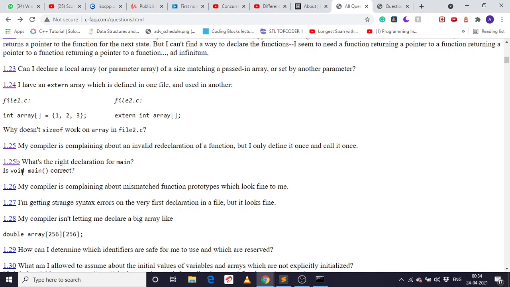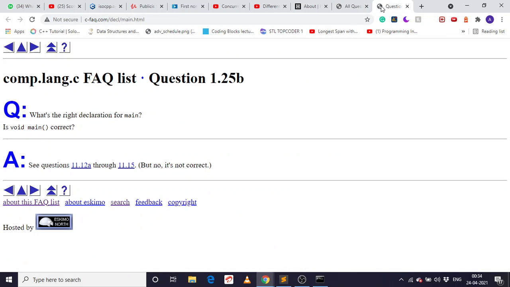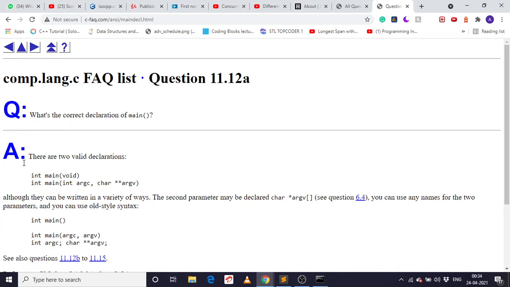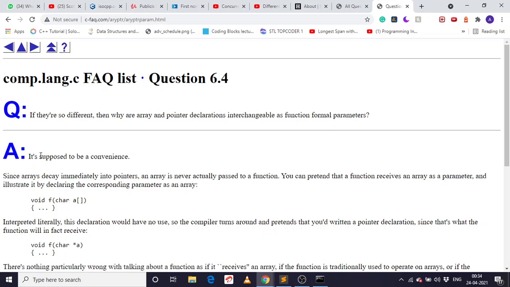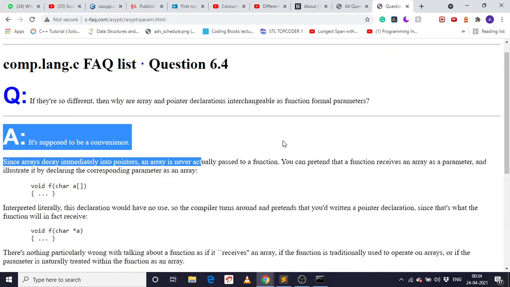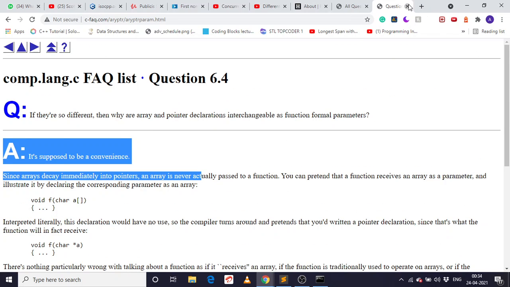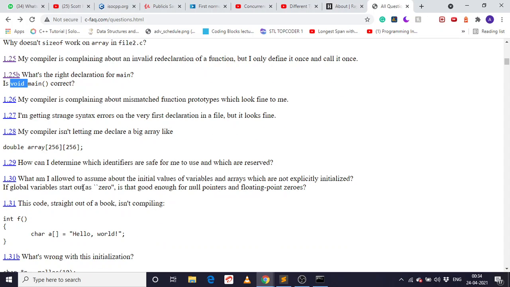Void main, correct? Yeah, it's correct. But in C++ it will give you an error. Yeah, so this is correct. Okay, so these are the command line arguments which you can pass. The parameters can be declared this way. Okay, we'll see that later. But the main thing is we can do void main or main, and pass the arguments, which are used for the command line.